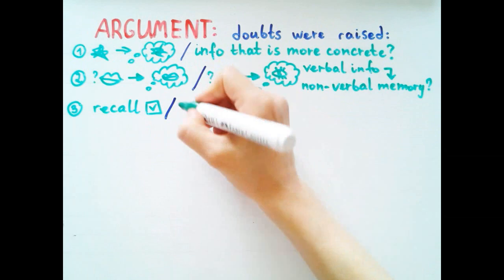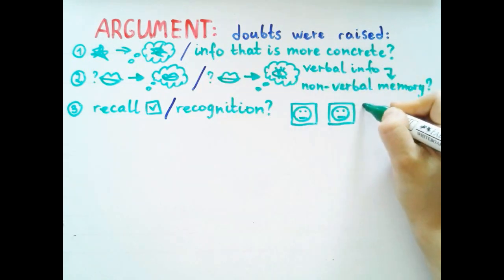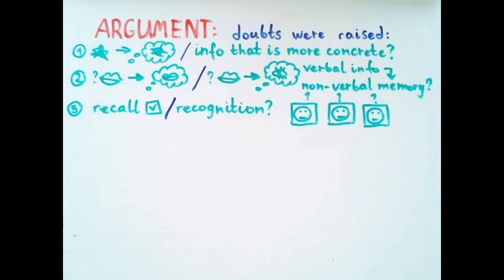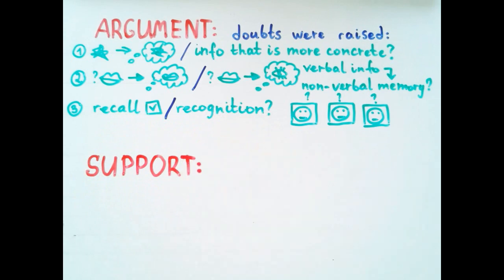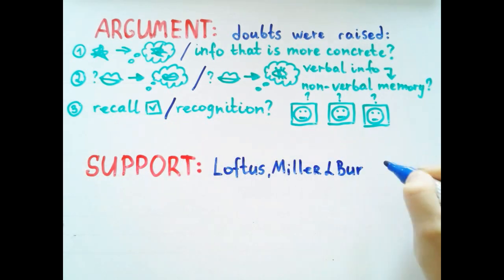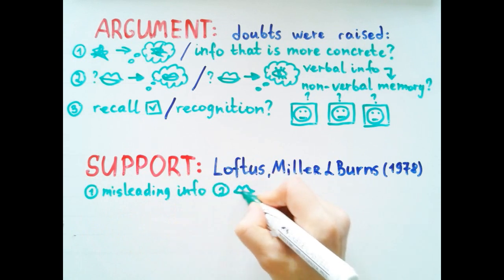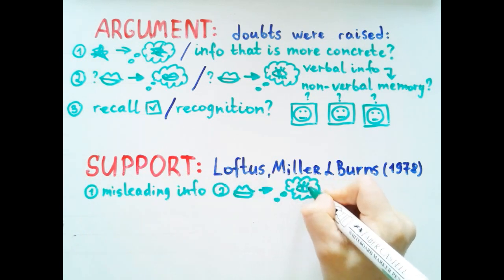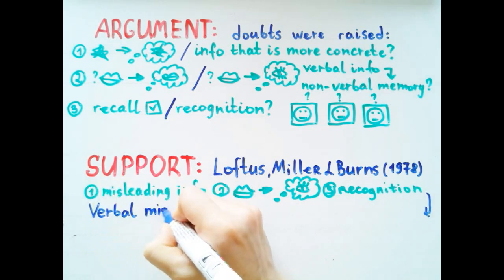Third, Loftus and Palmer tested memory of an event using the process of recall, but in many real-life eyewitness situations it is recognition that is required. Among a set of stimuli, recognize the one that you have seen before. To clear these doubts, Loftus, Miller and Burns, 1978, conducted a study where misleading information was used instead of leading questions. Misleading information was verbal, but the memory of the event was visual. Memory was tested in a recognition task rather than a recall task.